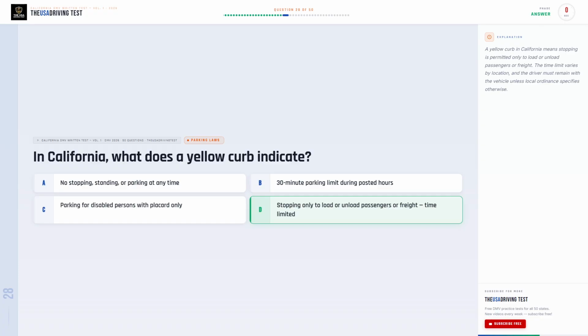The correct answer is D. Stopping only to load or unload passengers or freight, time limited. A yellow curb in California means stopping is permitted only to load or unload passengers or freight. The time limit varies by location, and the driver must remain with the vehicle unless local ordinance specifies otherwise.